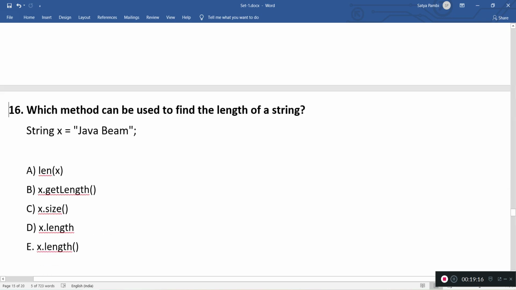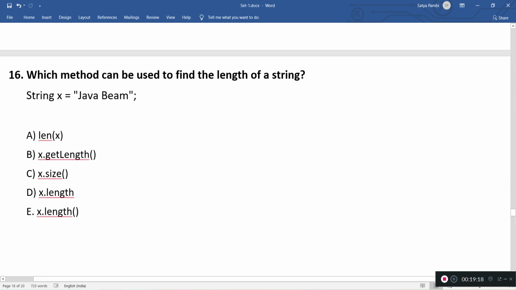Next question is which method can be used to find the length of a string? Here is a string x, "Java beam", and I want to find the length in Java. Can we use the len function? In Java, there is no len function to find the length of strings. So this is the incorrect one. And x.getLength, there is no such method in the String class to get length. So this is also invalid.